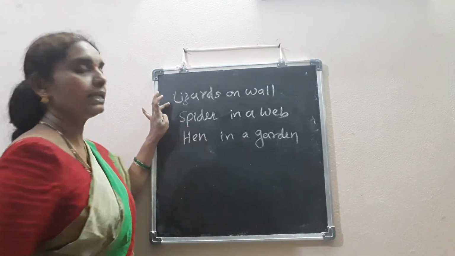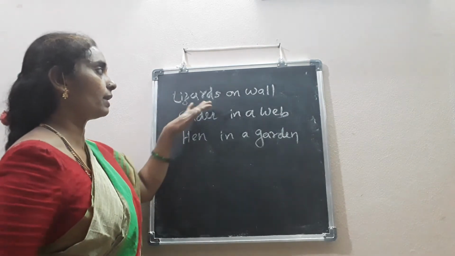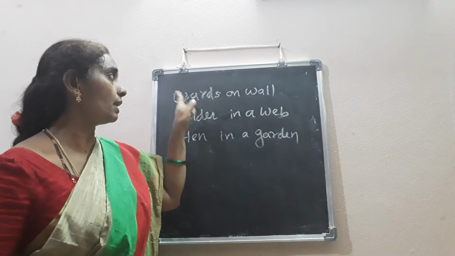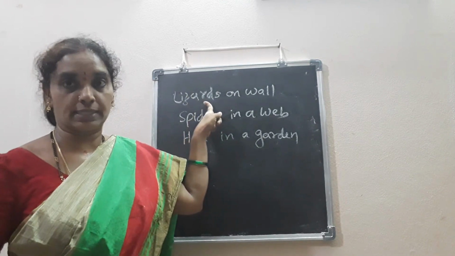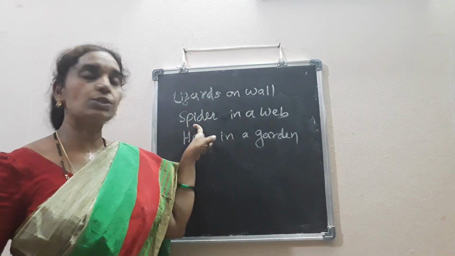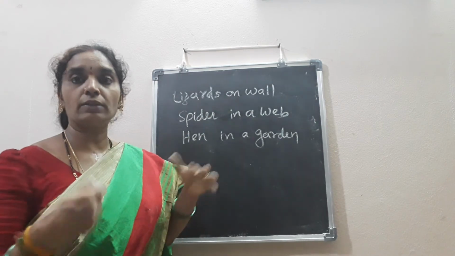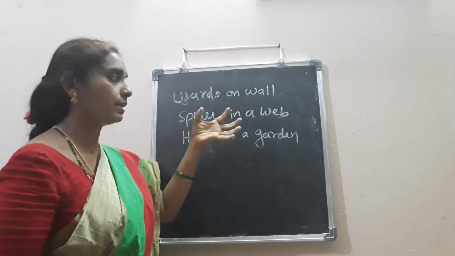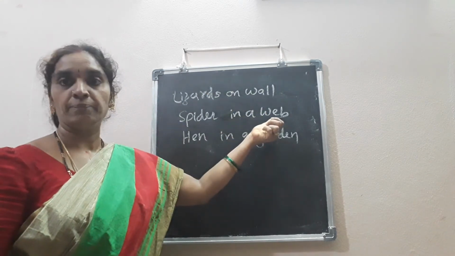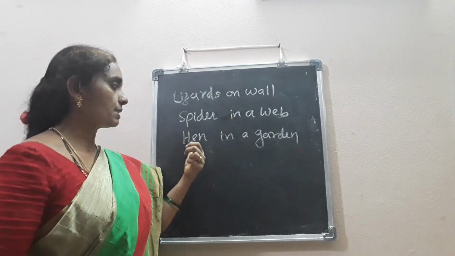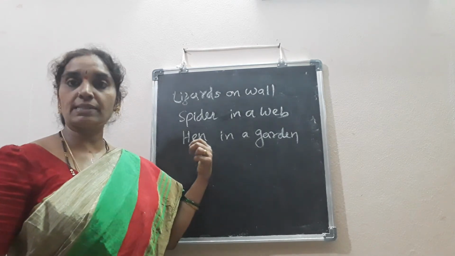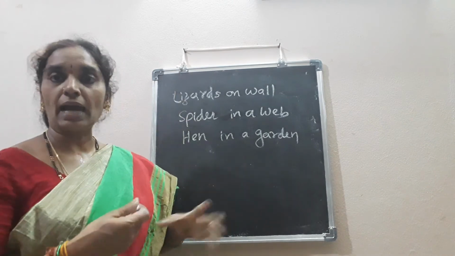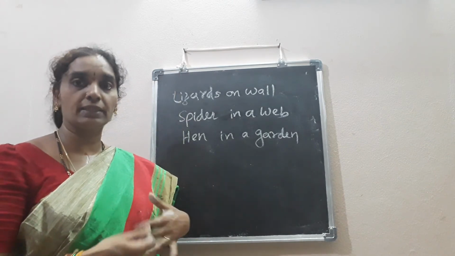They all take insects, but the pattern of taking differs, and the body part used to take the food differs. Here, lizards use the tongue to take the insects. Next, spiders also eat insects, but the way they take the food differs. Is it clear, children? It picks up the insect when it is attracted to its sticky web. Next, the hen in the garden picks the insects by scratching on the ground. It's the pattern or habit that it develops while eating its food.